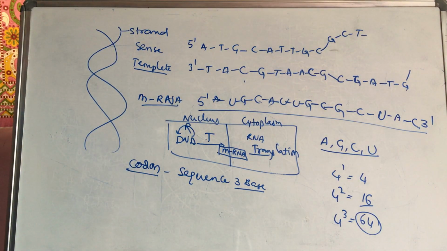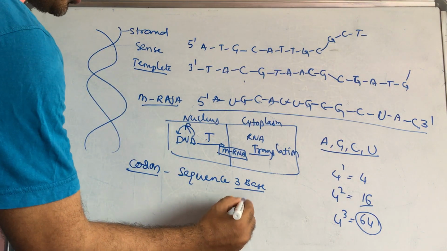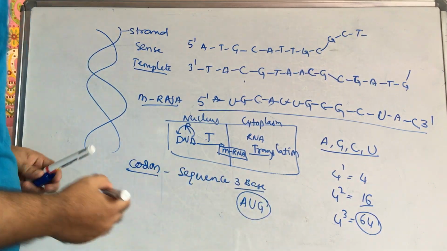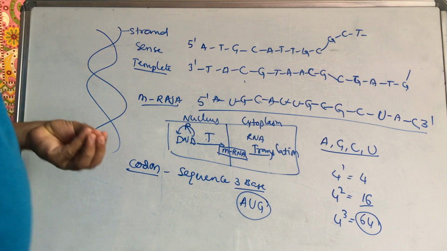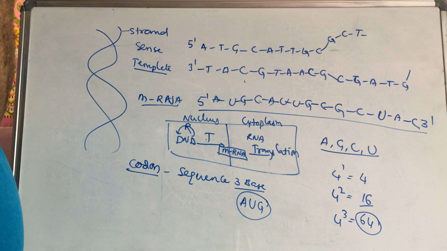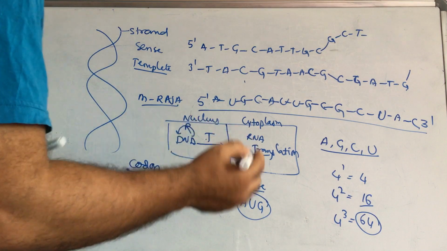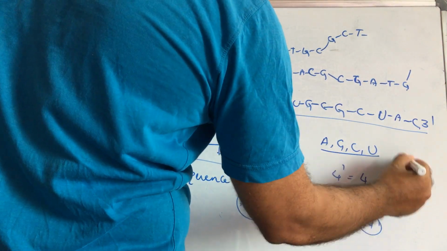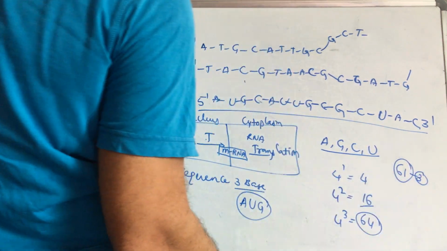Based on that, for example, consider AUG. This is one codon. Like this, how many codons will we get? 64 will be obtained. But how many amino acids are there? 20 amino acids. So what we concluded is that one amino acid may have more than one codon sequence. But of the total 64, 61 codons are utilized for protein synthesis. The remaining 3 are known as stopping codons.